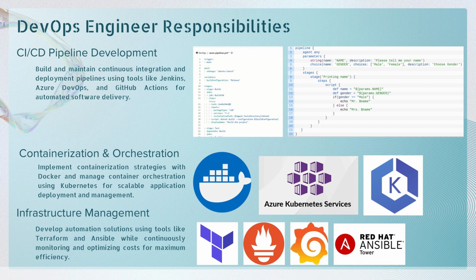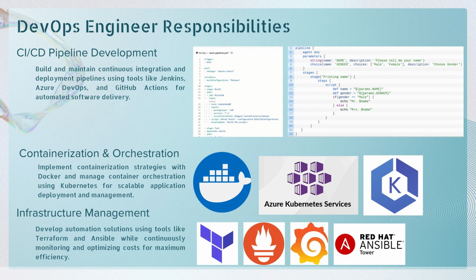Next is containerization and orchestration. This involves using Docker to package applications into containers and then managing them at scale with orchestration platforms like Kubernetes or Azure Kubernetes Service. This ensures applications can run consistently across different environments.